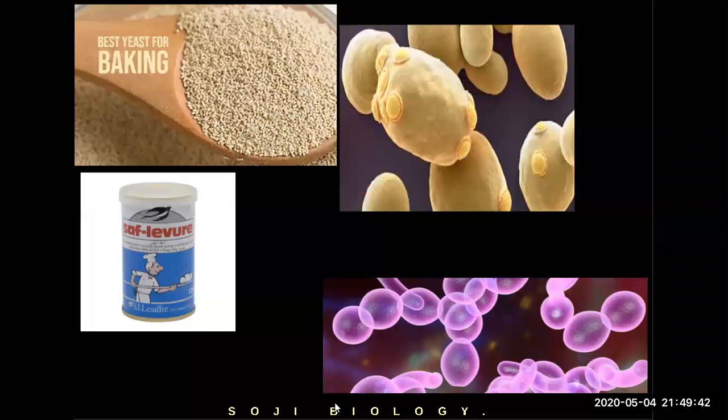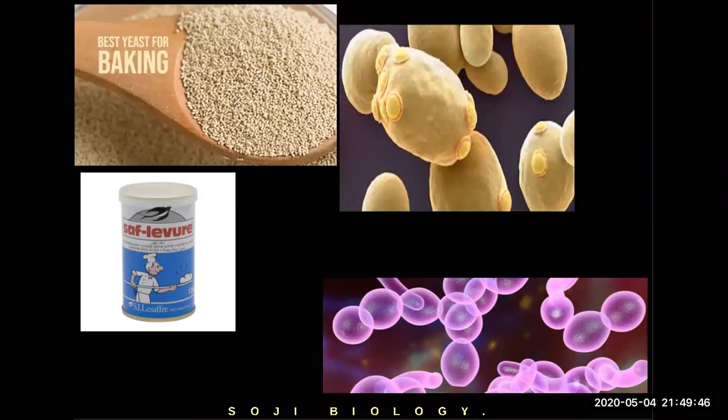These are some examples of the fungi. The first one is yeast. We use the yeast for baking. You can see it's made up of one cell. It's unicellular, made up of a single cell. Look at the shape. It's like ovoid. This shape is called ovoid shape.